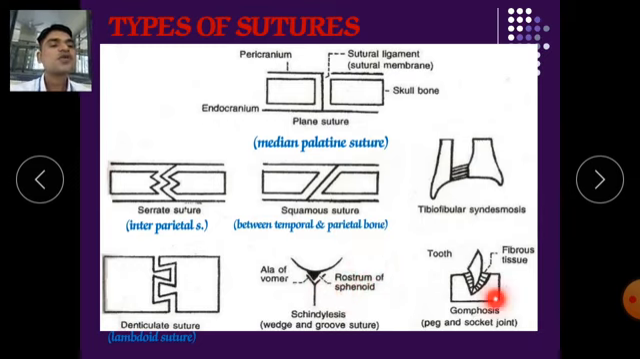Next is gomphosis. It is a peg and socket joint. Here fibrous tissue is there. It is an example of a tooth, which is fixed into our gums.